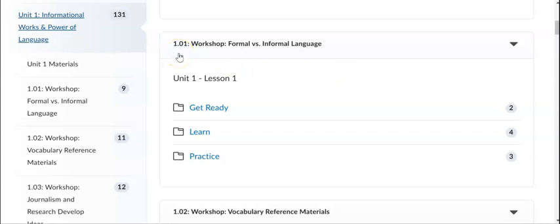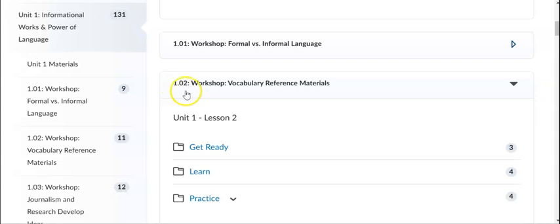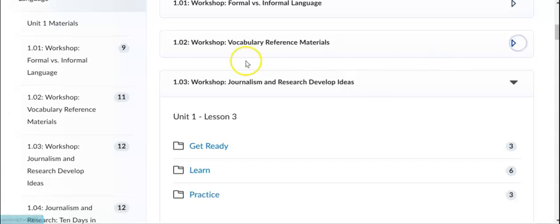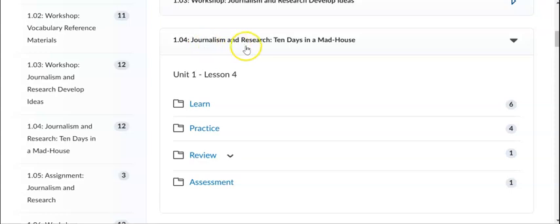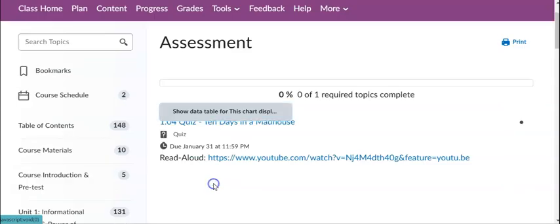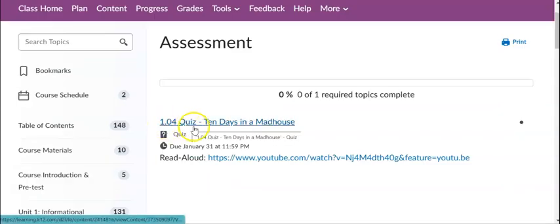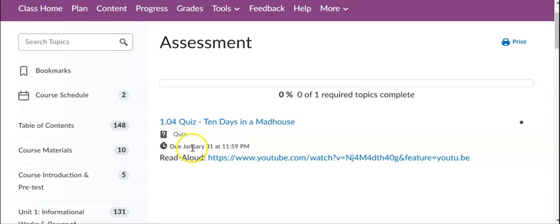So we have our lesson 1.01 workshop, formal versus informal language. Our 1.02 lesson, workshop, vocabulary reference materials. Our 1.03 lesson, workshop, journalism and research develops ideas. Our 1.04 lesson, journalism and research, 10 Days in a Madhouse. This has an assessment in it, which is the 1.04 quiz for 10 Days in a Madhouse. That is due January 31st.